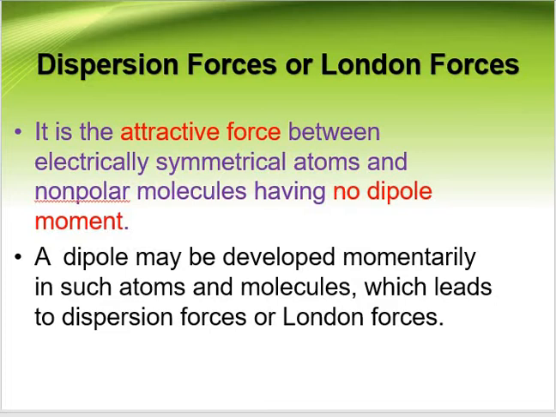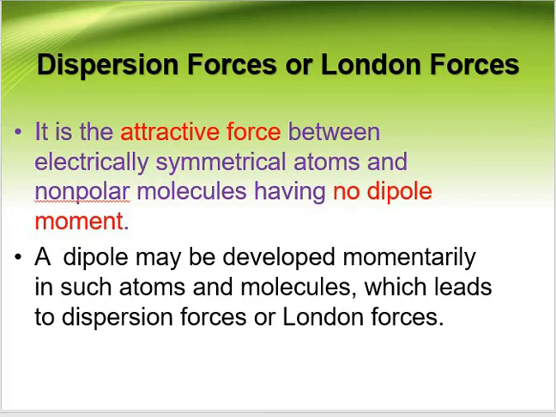Polarizability is the measure of how easily the electron cloud of an atom is distorted by an applied electric field. And the ability to form a momentary dipole, that means the ability of a molecule to become polar by redistribution of the electron cloud, is known as polarizability.